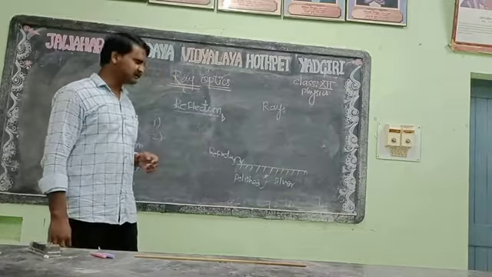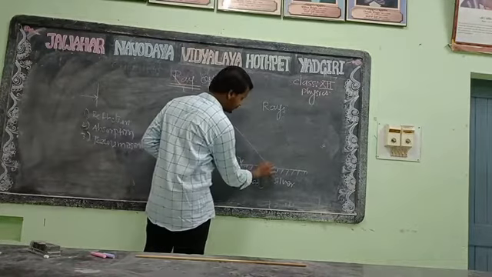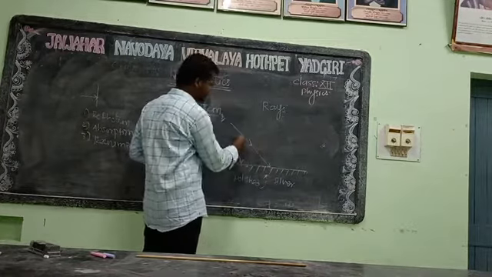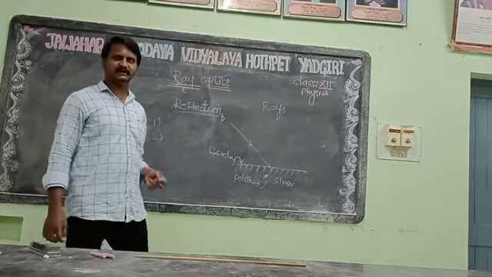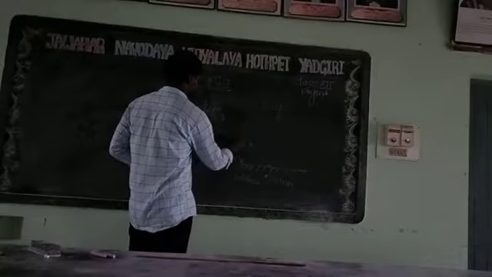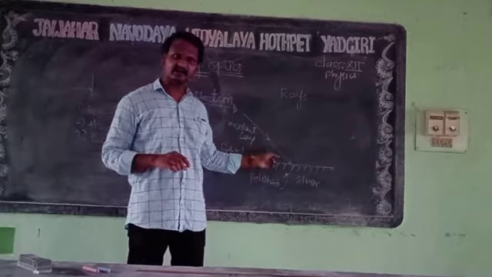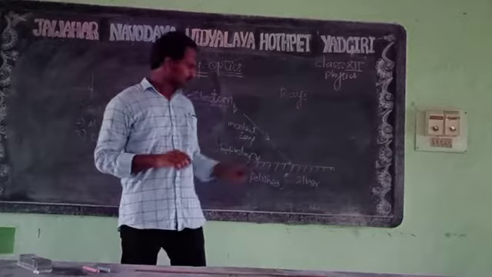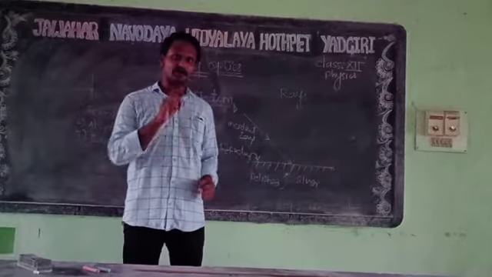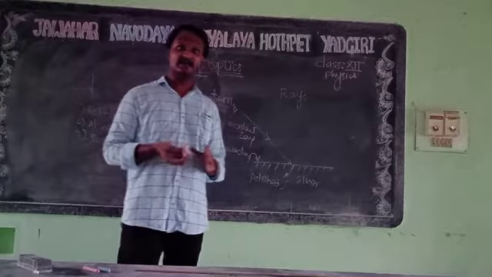Now just consider that light rays are coming and striking the plane mirror. That is called the incident ray. For the law of reflection, we need an incident ray on the plane mirror, and we have to draw a normal, meaning perpendicular to the plane mirror, so that we get the reflected ray.